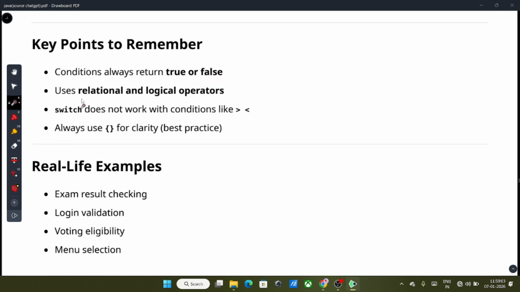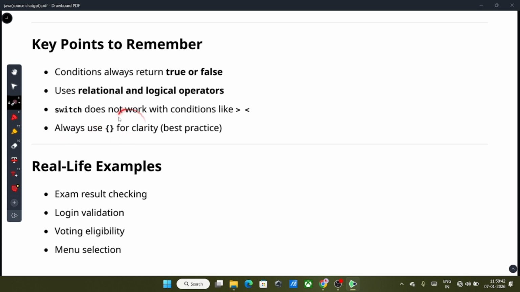The condition always returns true or false. Yes, we always know that the condition always returns true or false. We also saw this in the operators case. It uses relational and logical operators, yes, of course. And a switch does not work with conditions like greater than or less than, because switch only works on fixed values. If the value matches the variable value, then only the statement will be executed, or we can say the block will be executed.